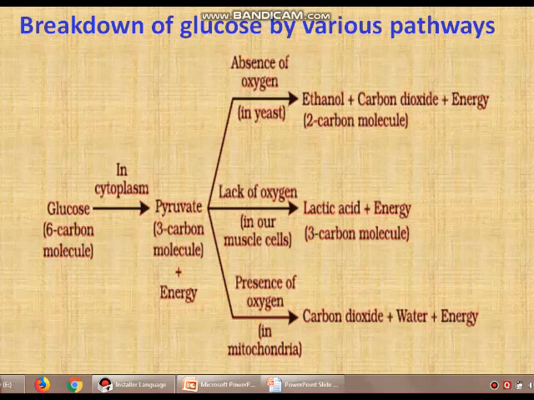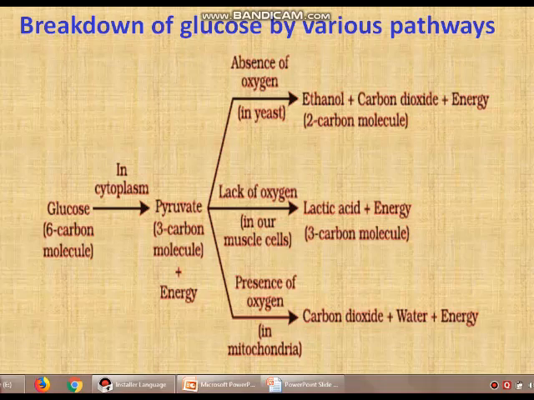Once again I am repeating, the conversion of 1 molecule of glucose into 2 molecules of pyruvic acid or pyruvate is known as glycolysis. It takes place in the cytoplasm of the cell. This step is common for both aerobic respiration and anaerobic respiration.